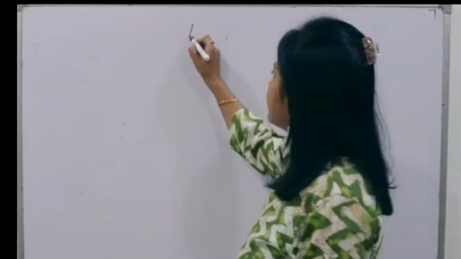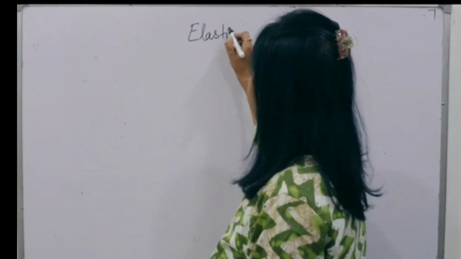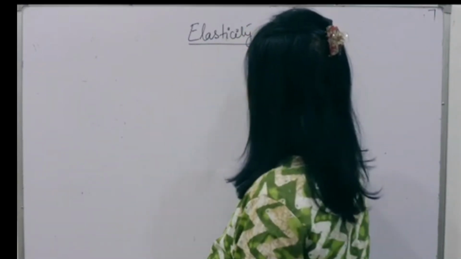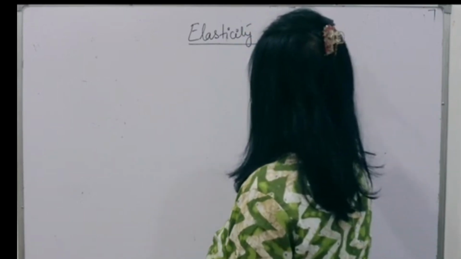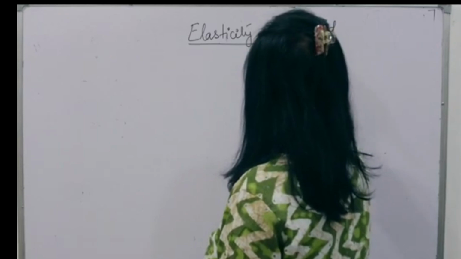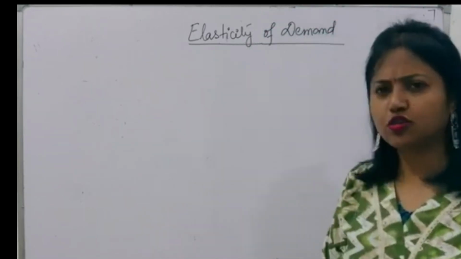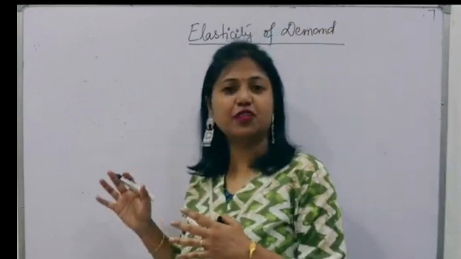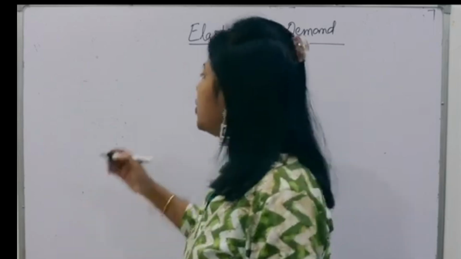So friends, now we will discuss elasticity of demand. Okay. Elasticity of demand. Now friends, the concept is very clear. You have to get the concept of elasticity for any advanced learning of economics.